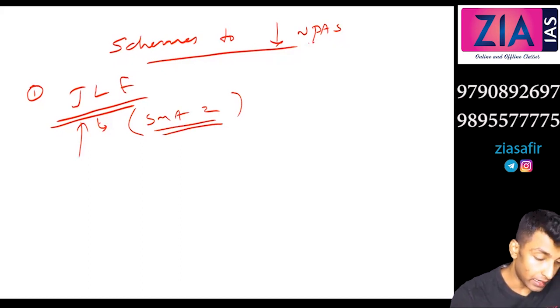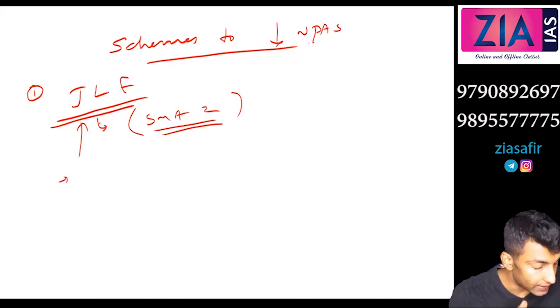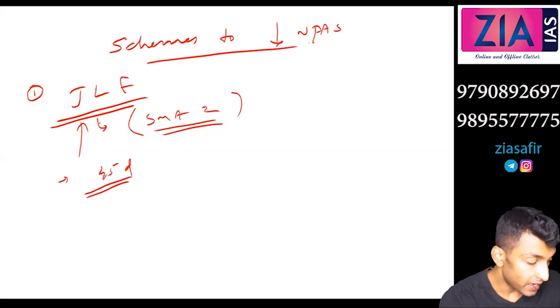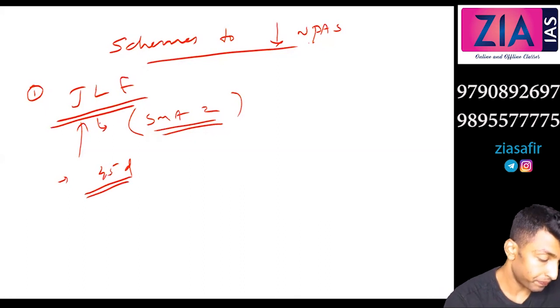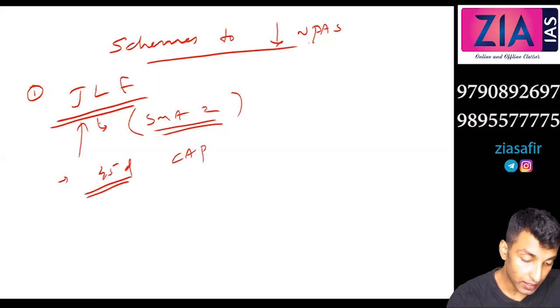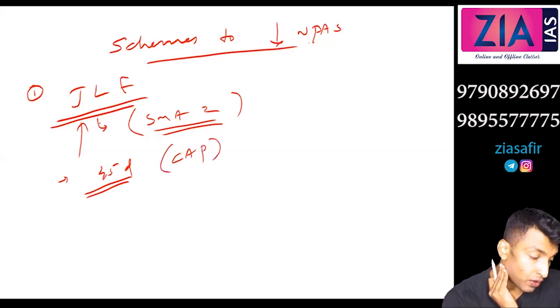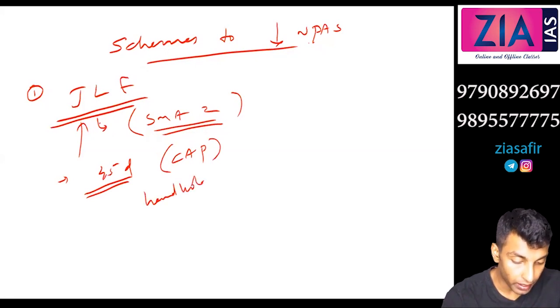Next point you can write under that, within 45 days of its establishment, the JLF will prepare a corrective action plan, CAP, which may include hand-holding, means additional loans, okay.